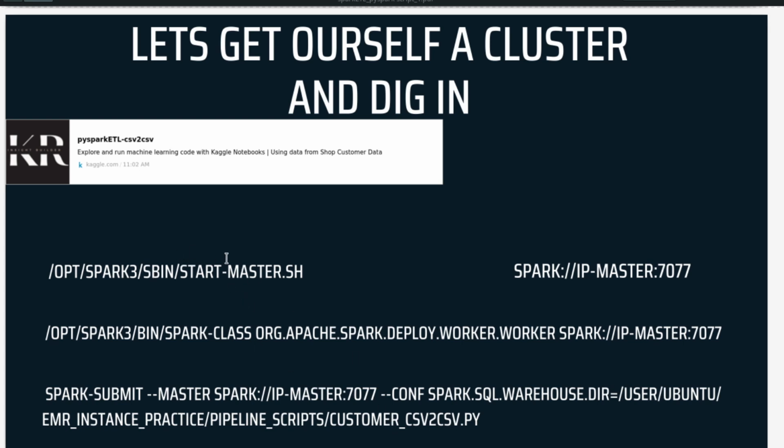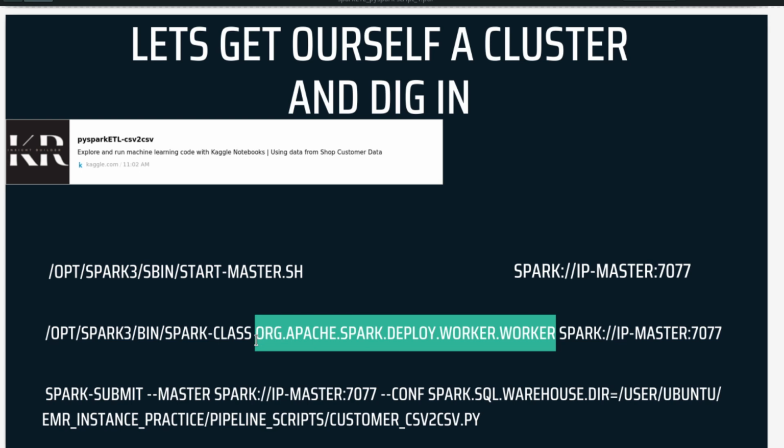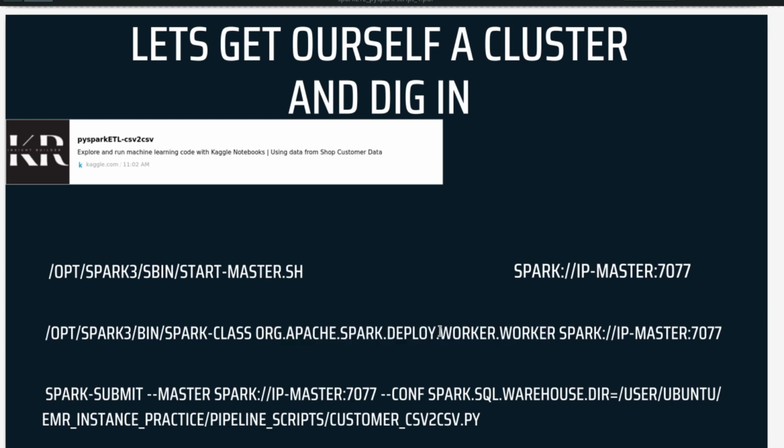We have to start the master. We will get the master IP like this, and then we have to use that master IP to start the worker. So you have to use this class, org.apache.spark.deploy.worker, and we have to start the worker there. After the worker has successfully started and attached with the master, you can then use that master to execute your query or your application. So master will not do the work, only the worker will work. But there should be a master, because there can be multiple workers also.